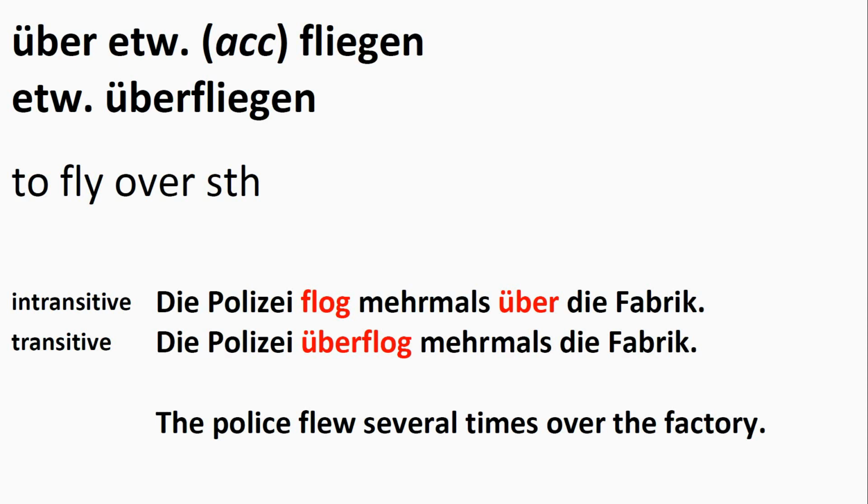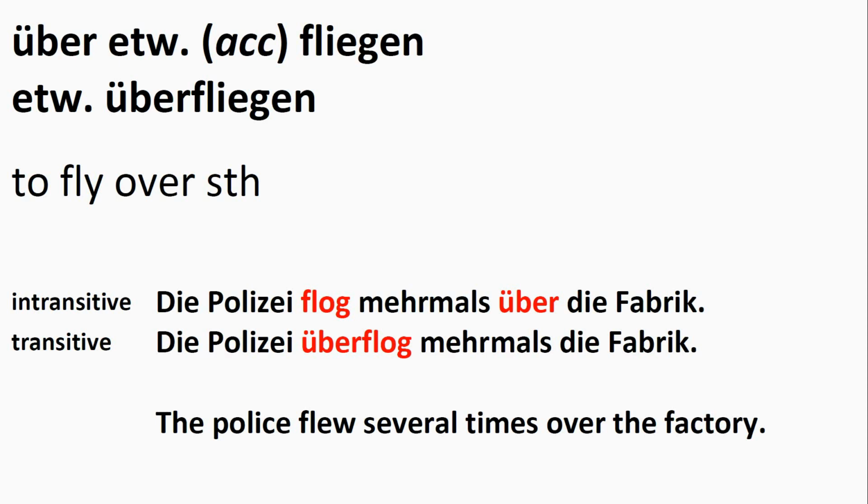And the example with the transitive verb, Die Polizei überflog mehrmals die Fabrik. They both mean the same. The police flew several times over the factory. So intransitive, Die Polizei flog über die Fabrik. Transitive, Die Polizei überflog die Fabrik.